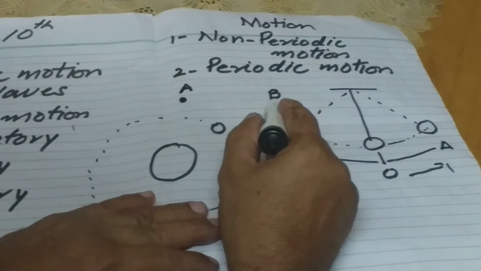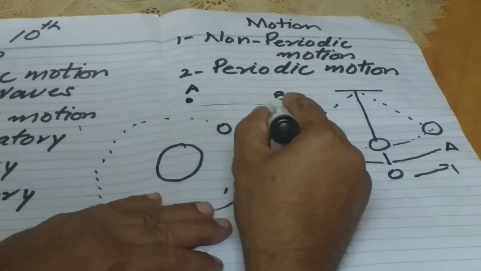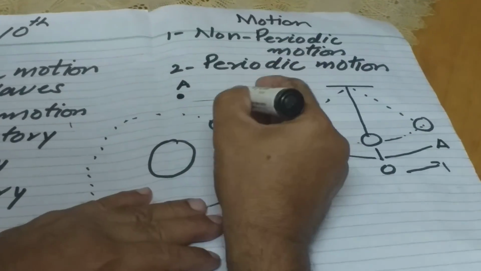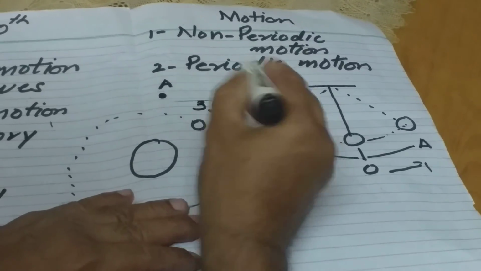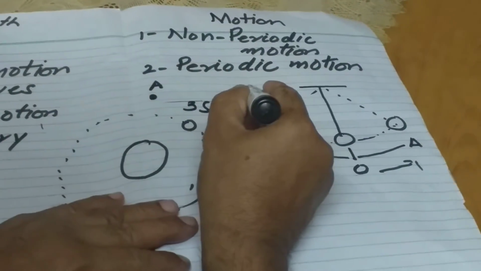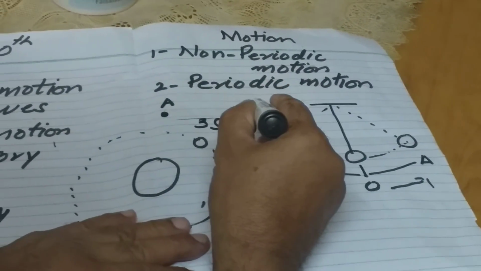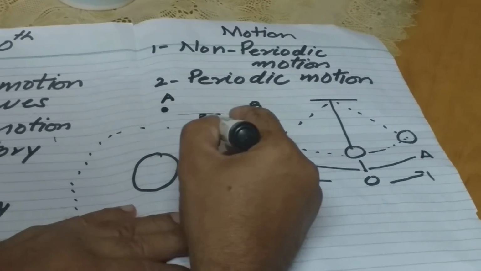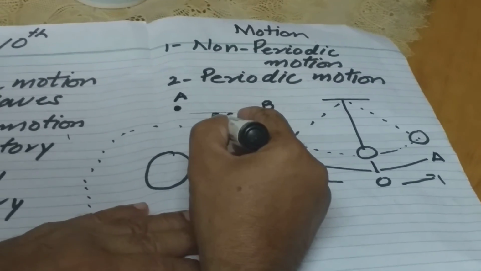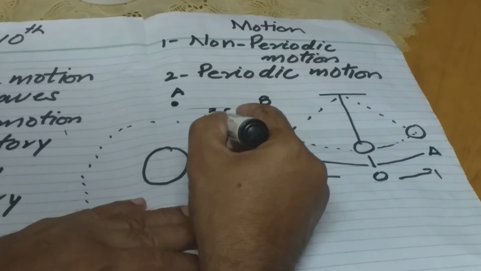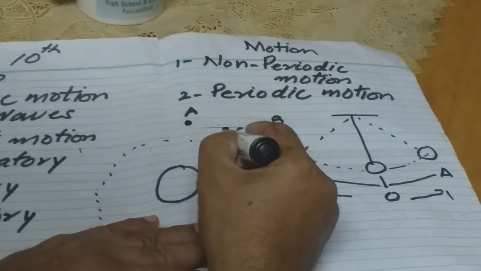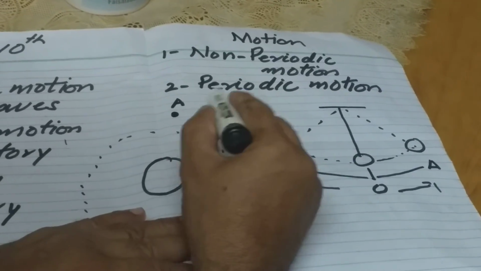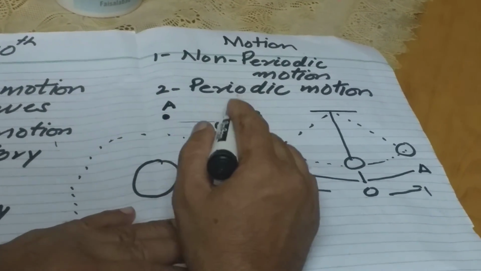Suppose a body moves from A to B. Let's suppose it takes 3 seconds. While it comes back from B to A, the time interval is not the same. If it is more than 3 or less than 3, then the time interval is not the same.